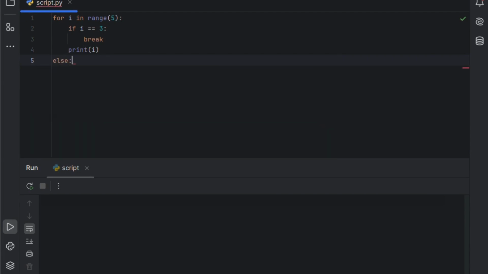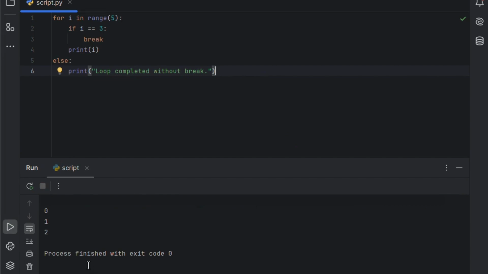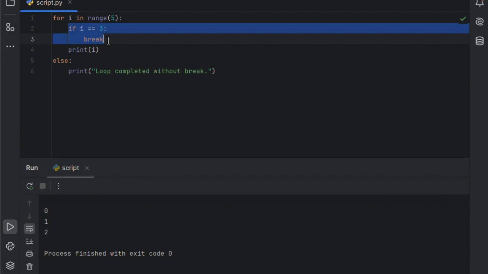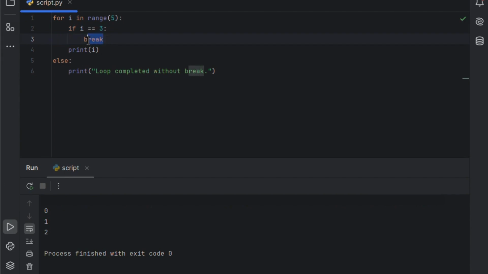We'll add an else block to our loop and print, "loop completed without break." At first, the output will be just 0, 1, and 2, because the loop contains a break when i becomes 3. Since the loop was interrupted by the break, the else block doesn't run.